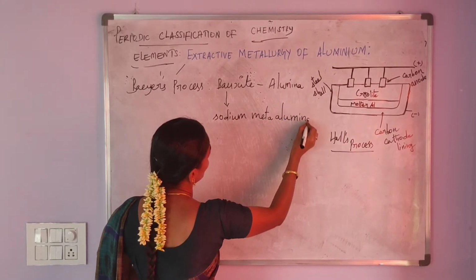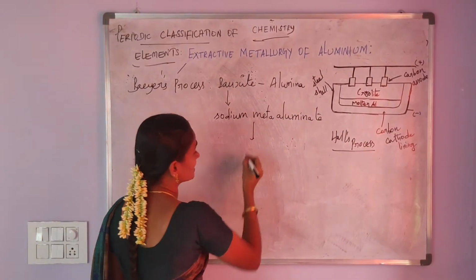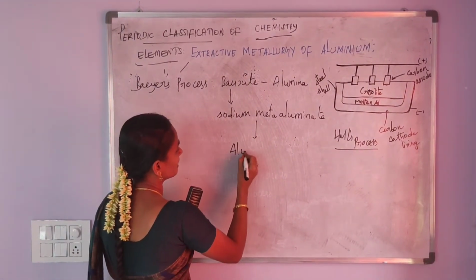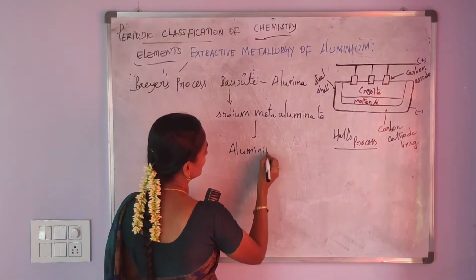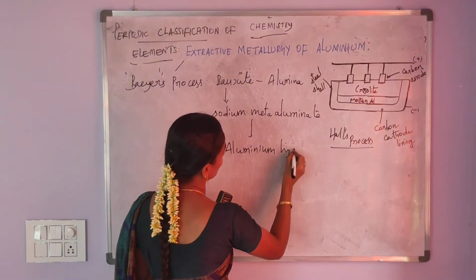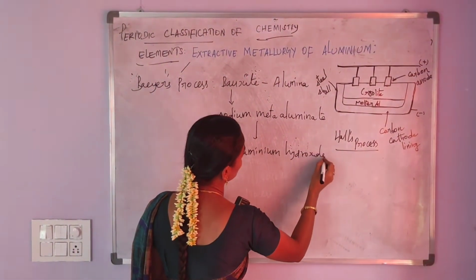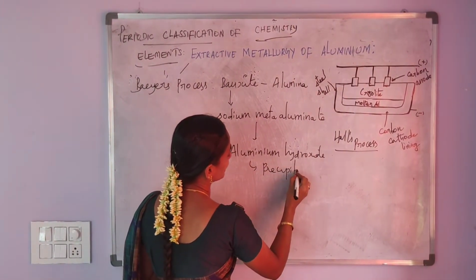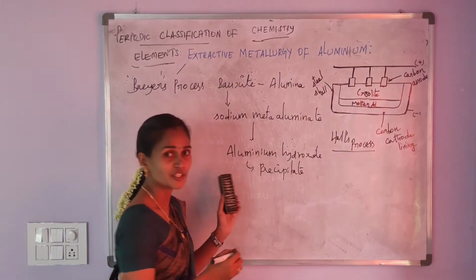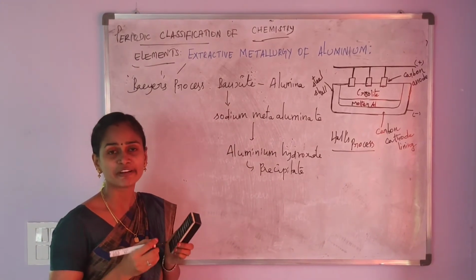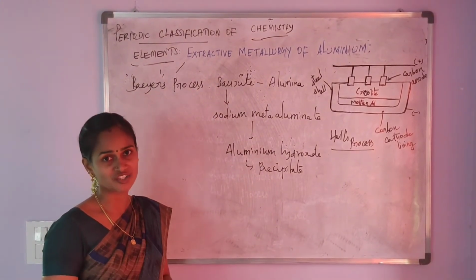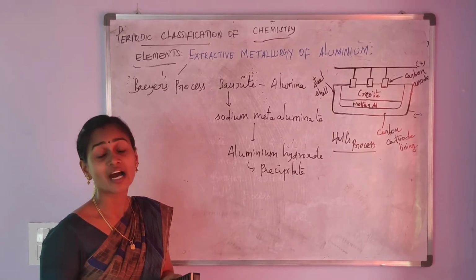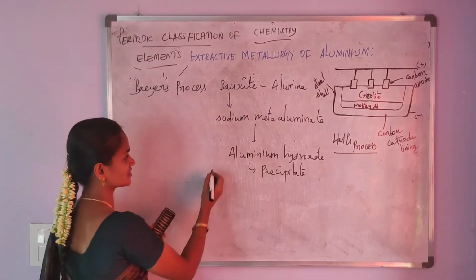Sodium meta-aluminate is diluted with water. Sodium meta-aluminate is converted into aluminium hydroxide. The formed aluminium hydroxide is precipitate. So the precipitate is filtered and then washed, dried and then ignited, that is heated at 1000 degrees Celsius.